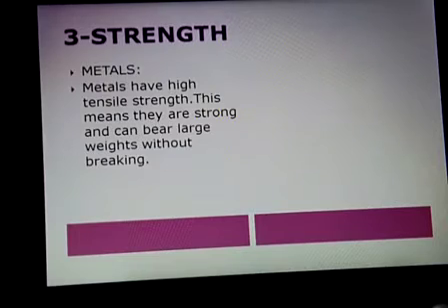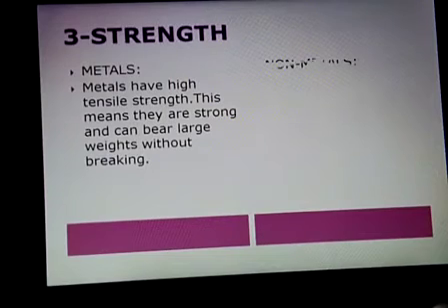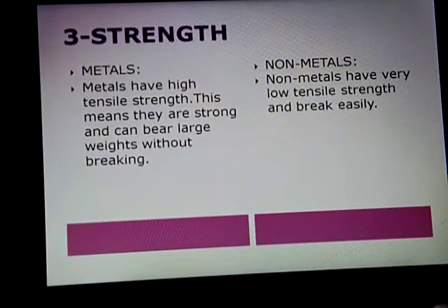This means they are strong and can bear large weight without breaking, like in a ropeway, or the wire mountaineers use. Metal wires are also used for long-distance electricity, and metals are also used for making vehicles. Non-metals do not have this quality, because they have very low tensile strength and break easily.